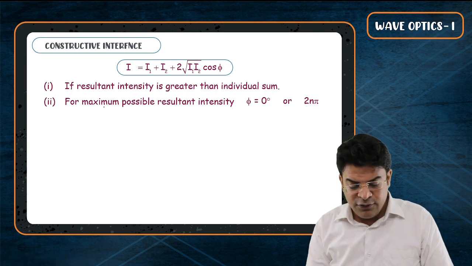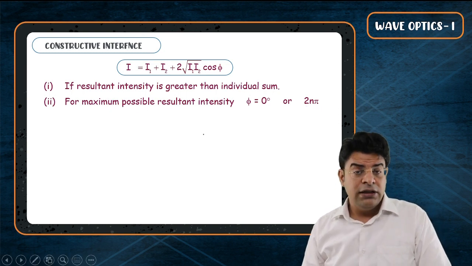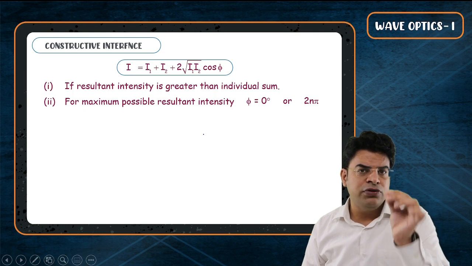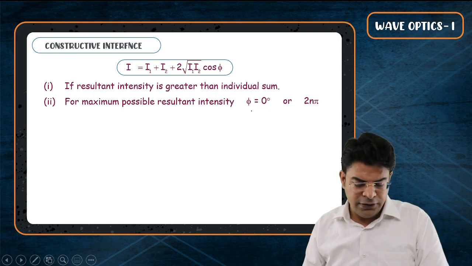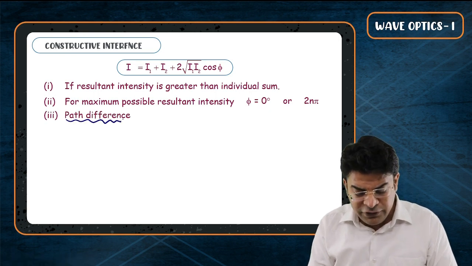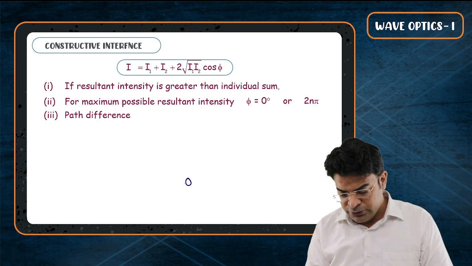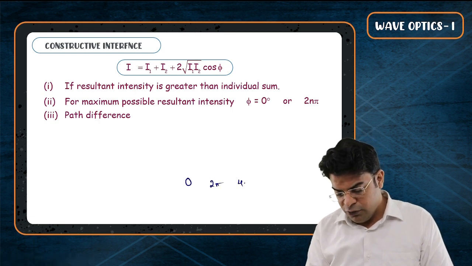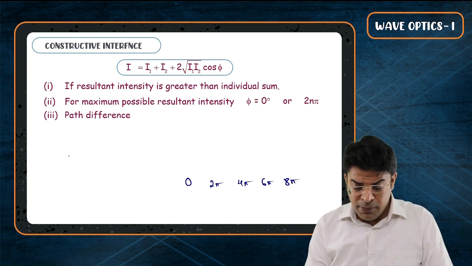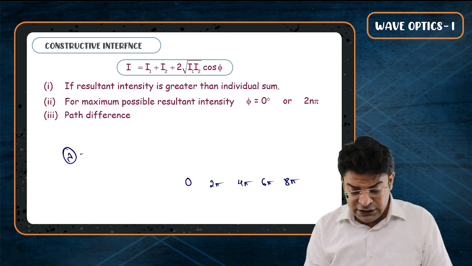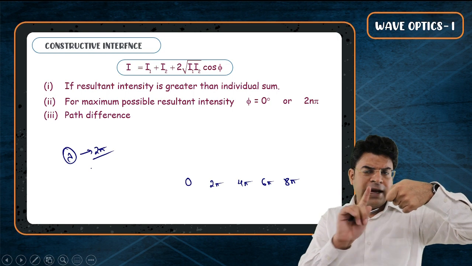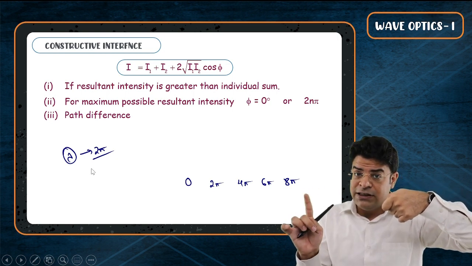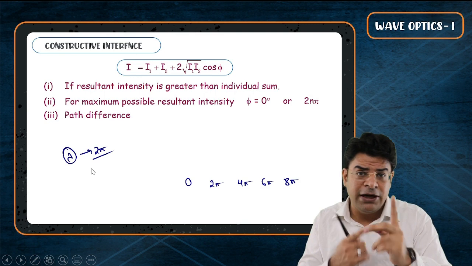So beta, understand that for maximum possible resultant intensity, the phase difference between the two superimposing waves has to be 0 or 360 or 720. Think using the phasor method. Now beta, the path difference has to be how much? If the phase difference has to be 0 or 2 pi or 4 pi or 6 pi or 8 pi. We know that in a path difference lambda, the phase difference is 2 pi. When the source completes one cycle, the phase changes by 2 pi and the disturbance propagates forward by a distance lambda. So in a length lambda, the phase changes by 2 pi, right?